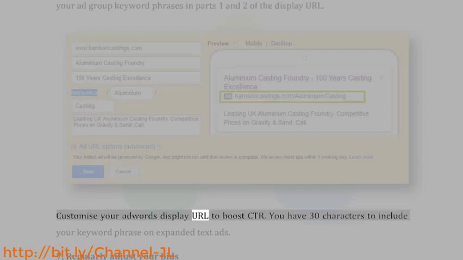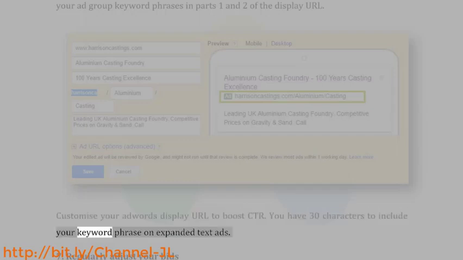Customize your AdWords display URL to boost CTR. You have 30 characters to include your keyword phrase on expanded text ads.